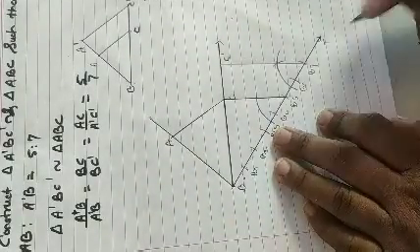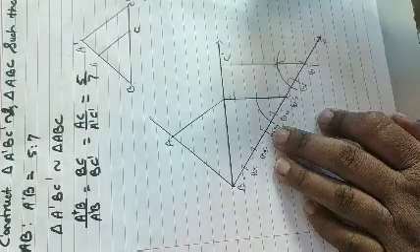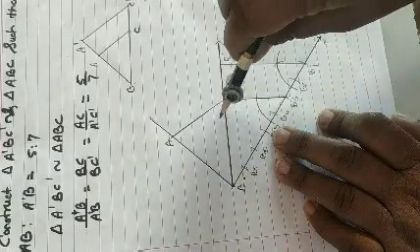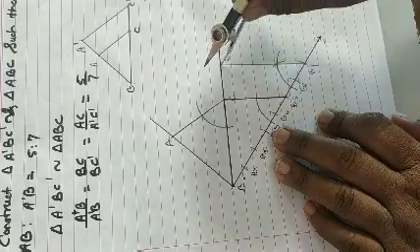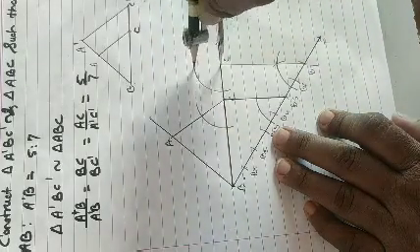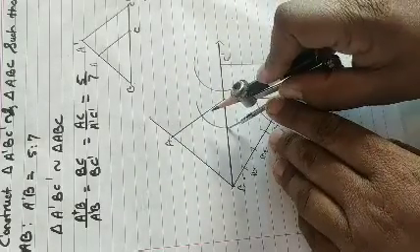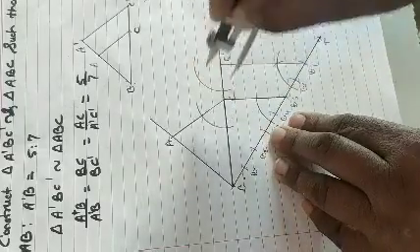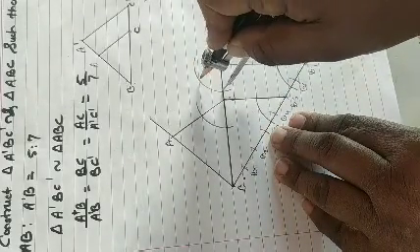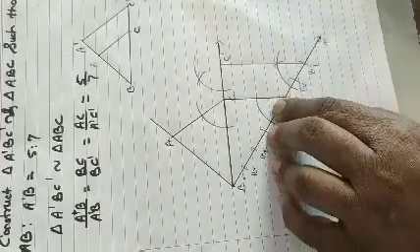Right? Now we have to find the point A dash. Take the metal point on this. From point C dash draw the arc, and now take this distance in your compass from this arc to this arc, and from this point draw an arc which intersects the first arc.